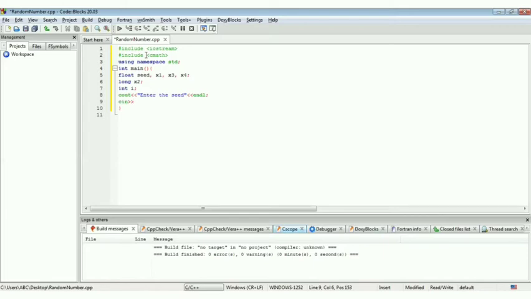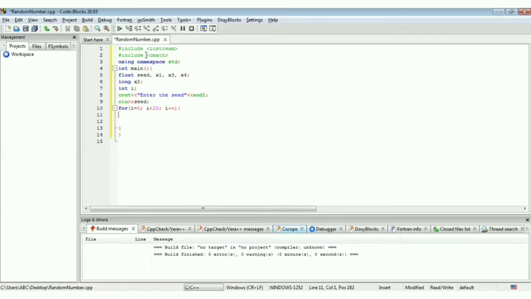So cin seed. Now we have read the value of the seed. Then we want to generate 20 random numbers, so we will use a for loop for i starting from 0 and i less than 20. The i will increase by 1 every time.